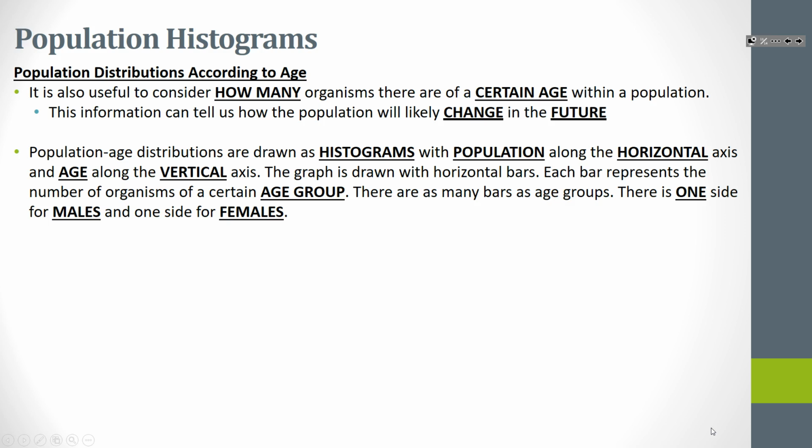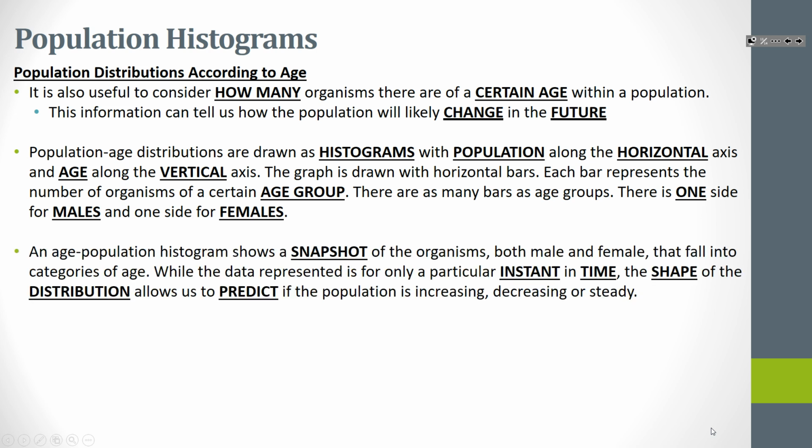In lots of environments, like if you're thinking of crab fishing, they're not allowed to keep females. They're only allowed to keep males because the females are the ones that can actually carry the young, and that would affect your population if you dropped your population of females, because you can have many females carrying babies by one male. So when we're looking at an age population histogram, it shows a snapshot of the organisms, both male and female, that fall into the categories of age.